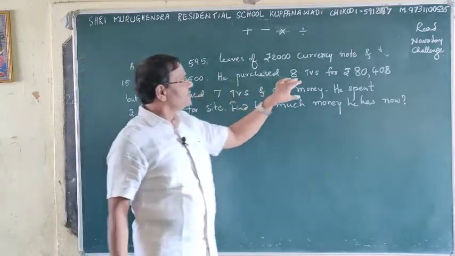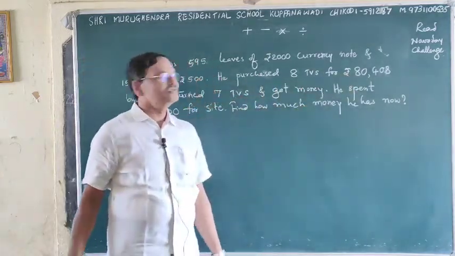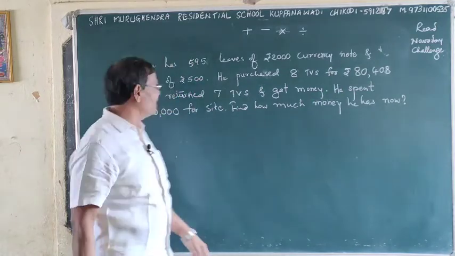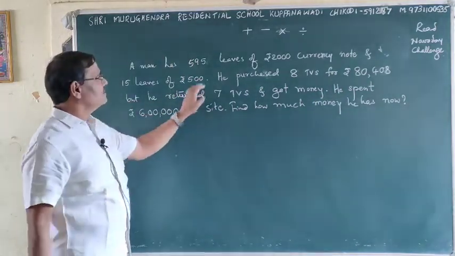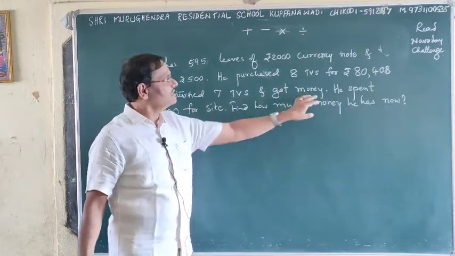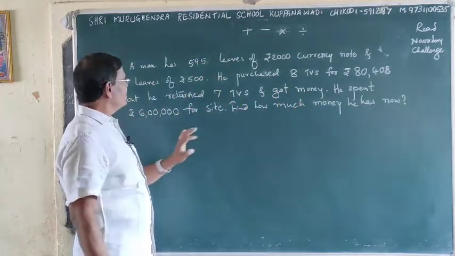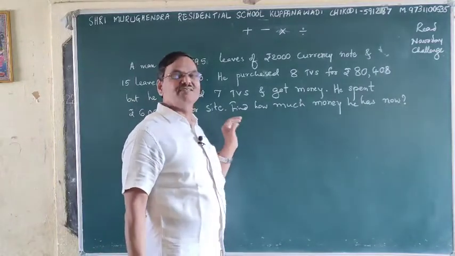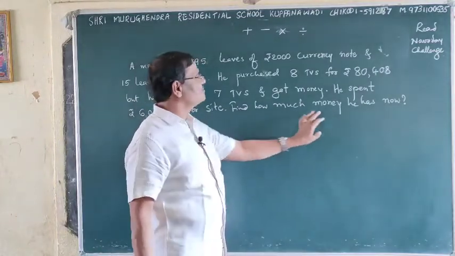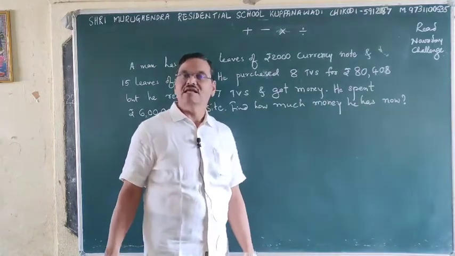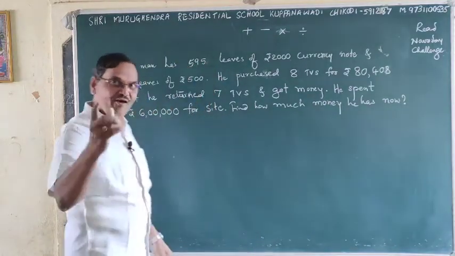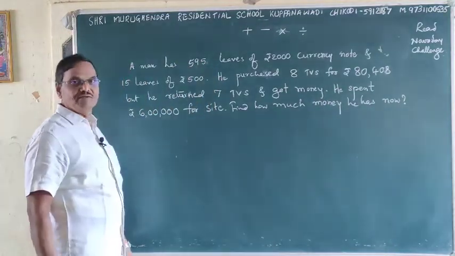He purchased 8 TVs for 80,408 rupees, but he returned 7 TVs and got money. He spent rupees 6,000 for the site. Find how much money he has now, is asked here. Okay, how do you have to solve this?